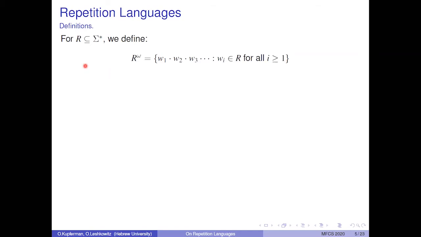The third repetition language is R omega. R omega consists of all infinite concatenations of words from R. So words in R omega look as so. And note that unlike infinitely many R, here we ask the infinitely many disjoint subwords to come exactly one after the other.